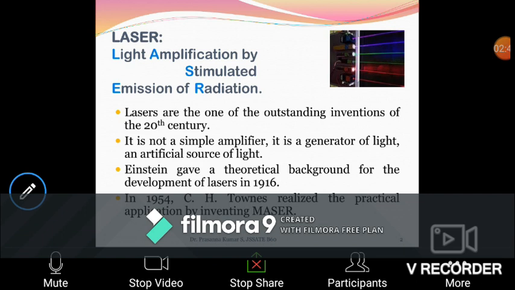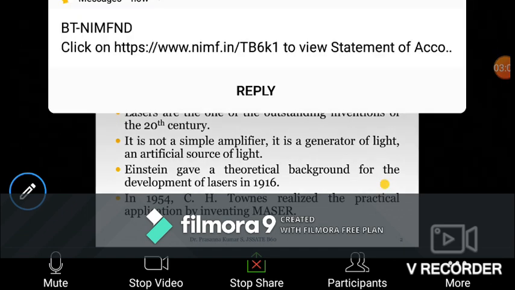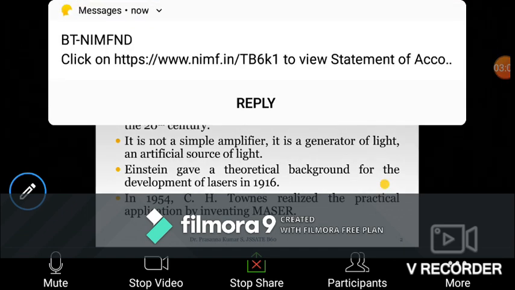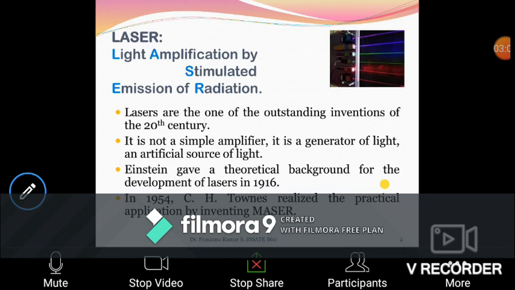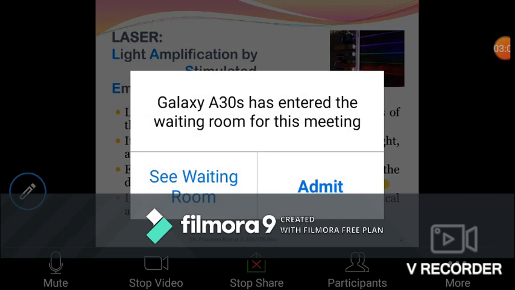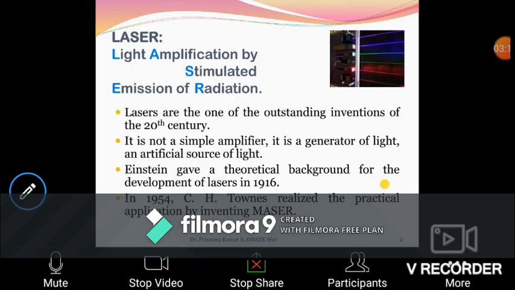Lasers came into practice in the year 1960, when T.H. Maiman built the first laser. Before that, Einstein gave the theoretical background. The probable existence of laser was given by Einstein in the year 1916.